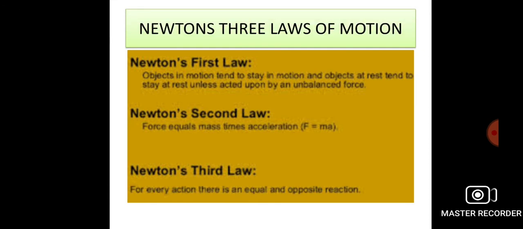Newton's three laws of motion. Newton's first law: an object in motion tends to stay in motion and an object at rest tends to stay at rest unless acted upon by an unbalanced force. Newton's second law: force is equal to mass times acceleration. Newton's third law: for every action there is an equal and opposite reaction.